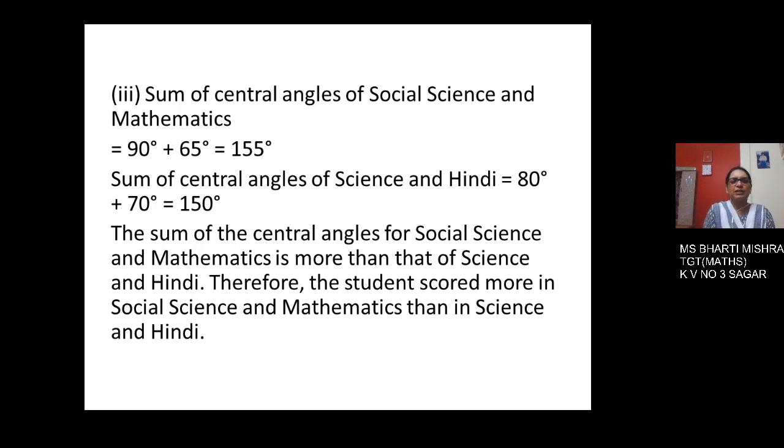The sum of the central angles for social science and mathematics is more than that of science and Hindi. Therefore, the students scored more in social science and mathematics than in science and Hindi. Hope you people are understanding how we are studying a given pie graph.